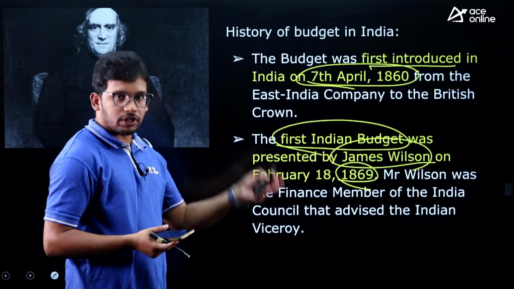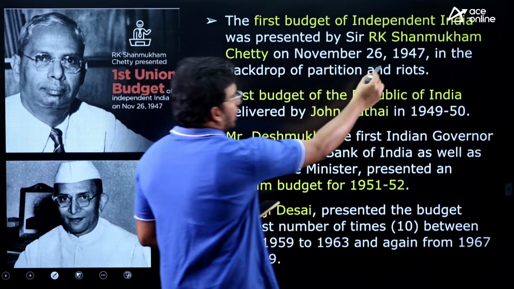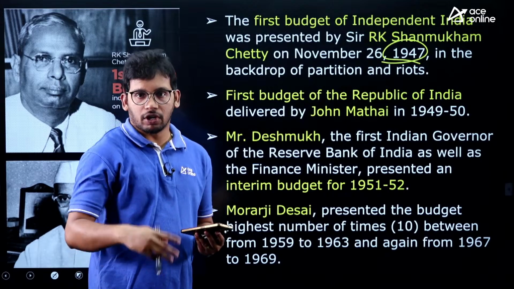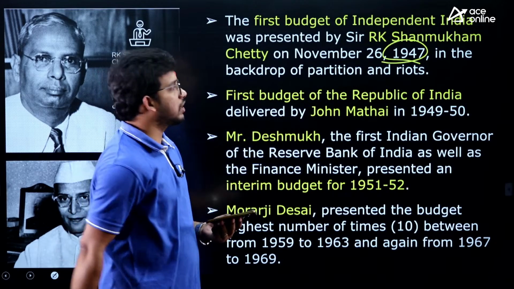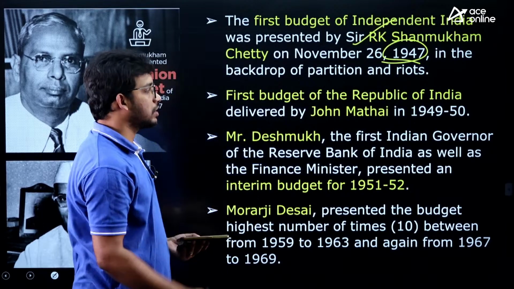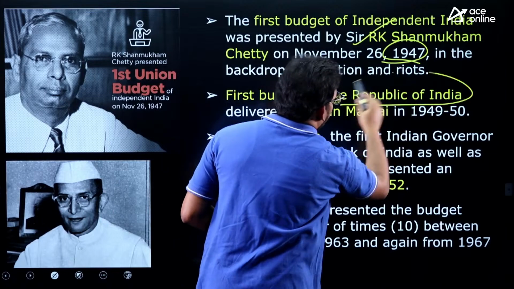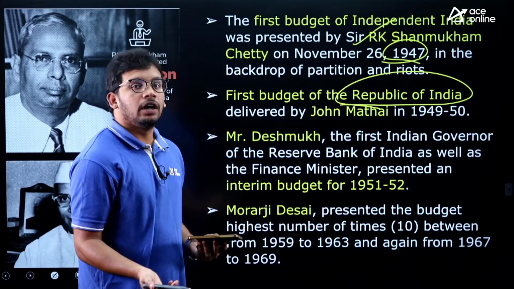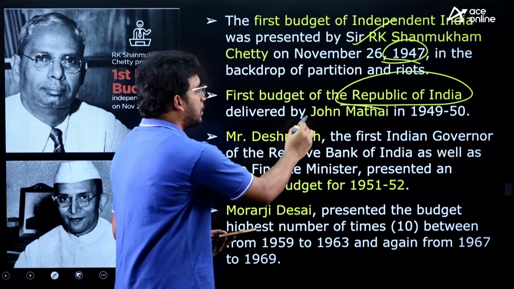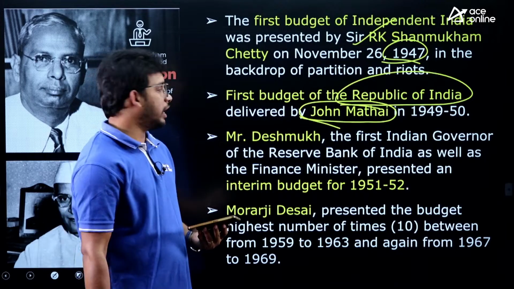So I am discussing the evolution of the budget. The first budget of independent India was in 1947, November 26, when we got independence. This was presented by R.K. Shanmukham Chetty. This was the question we were discussing. Then the first budget of the Republic of India, after our constitution came into effect, was presented by John Mathai. Very factual one, right.